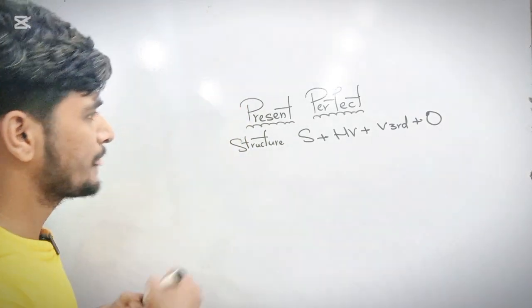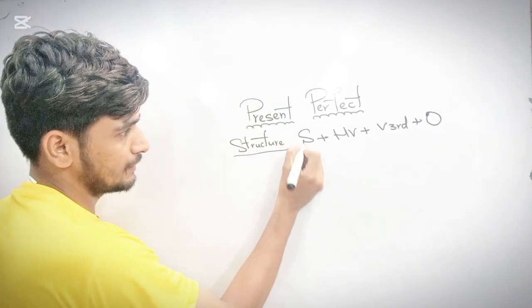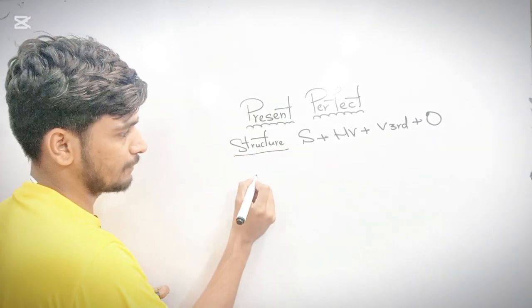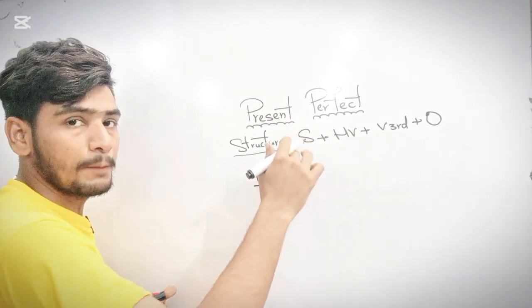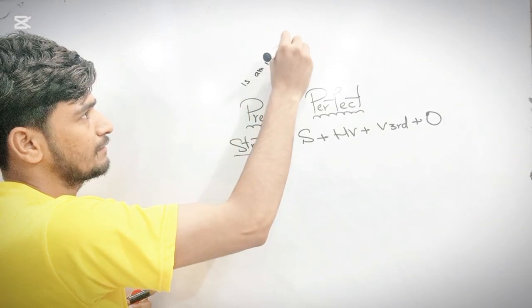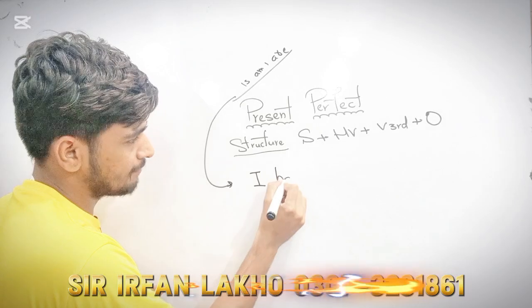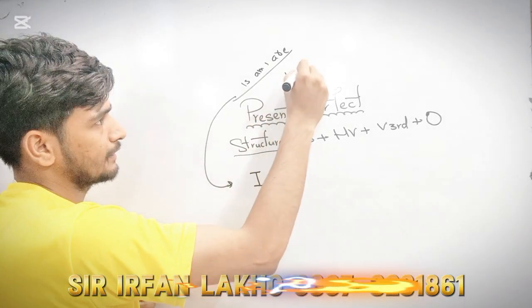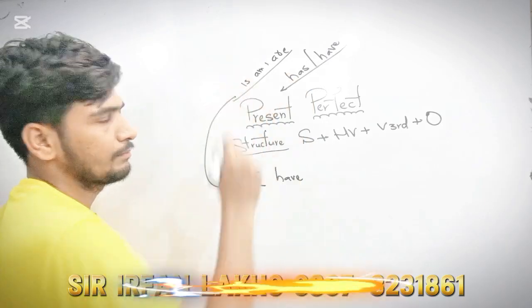Okay, for example, what will be the structure of this third sentence? For example, we will use it first, the subject. For example, we write here I. Helping verb: there is a replacement of the helping verb, am, is, are. Am, is, are are the helping verbs of present continuous. Now we will change it to perfect, then we will use have and has. These two action helping verbs are used in present perfect.